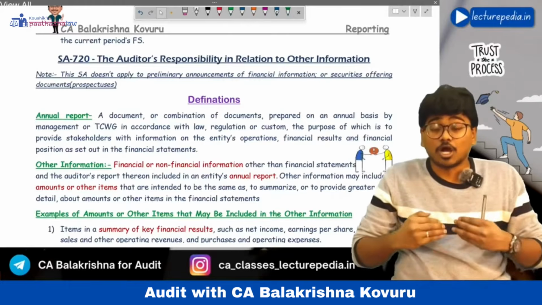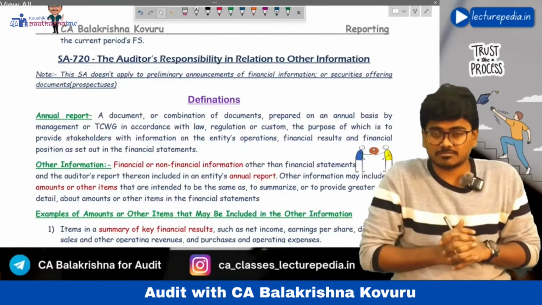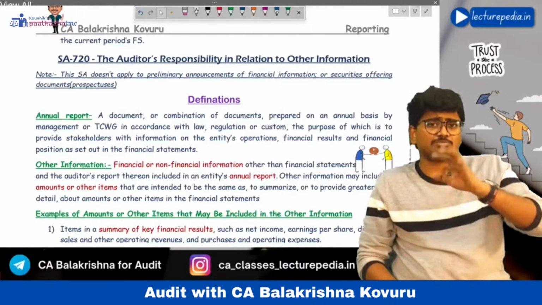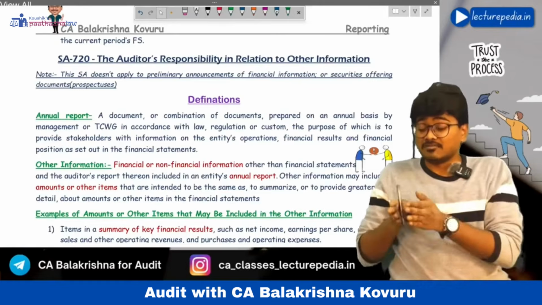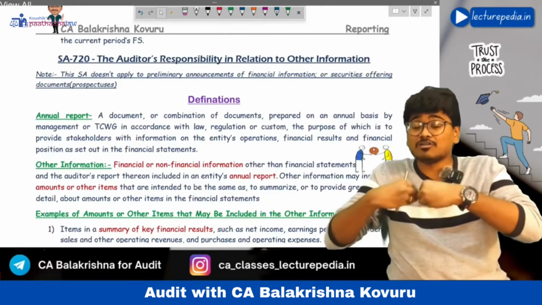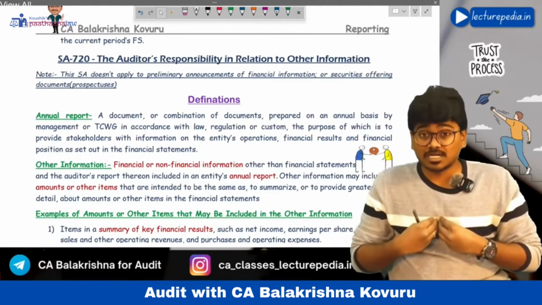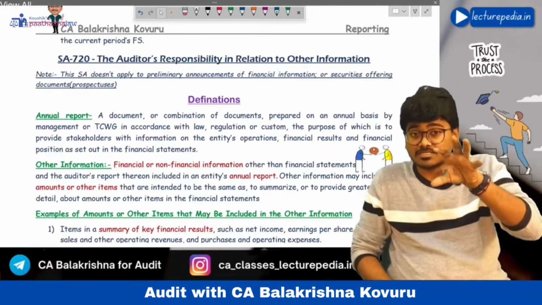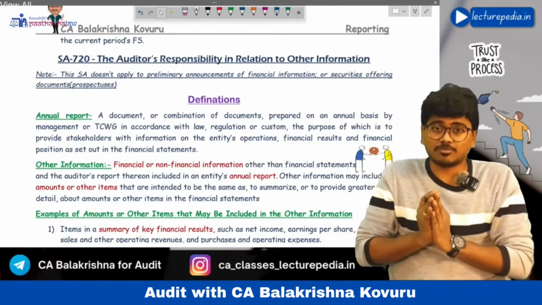Now the auditor has certain responsibility with respect to other information. The auditor will not express any opinion on the other information, but since the financial statements and audit report are given along with that other information, the auditor has to ensure that the other information is not inconsistent with the financial statements and audit report.